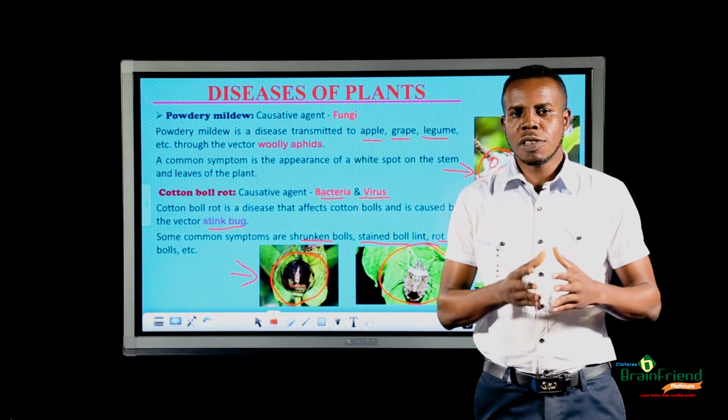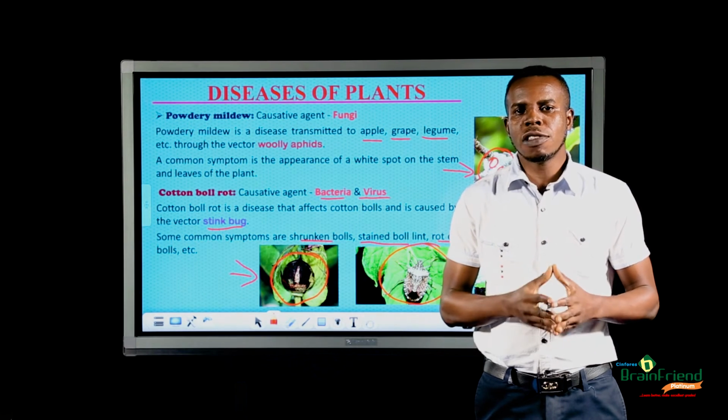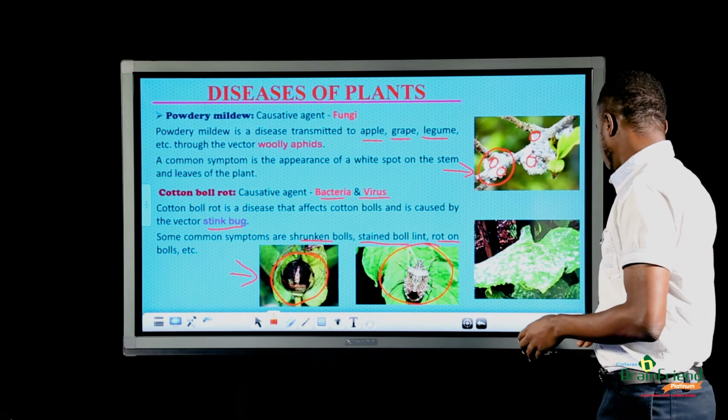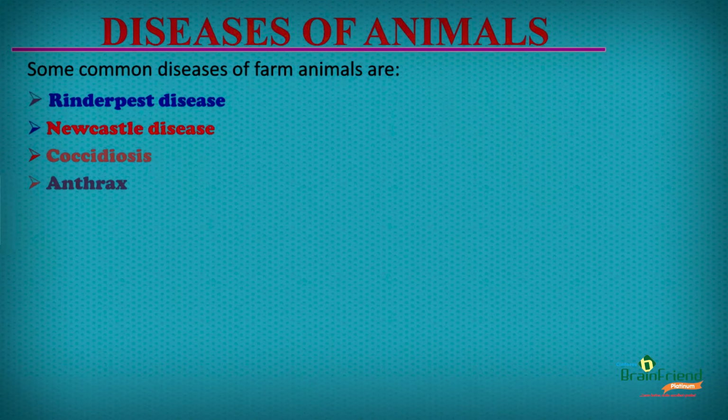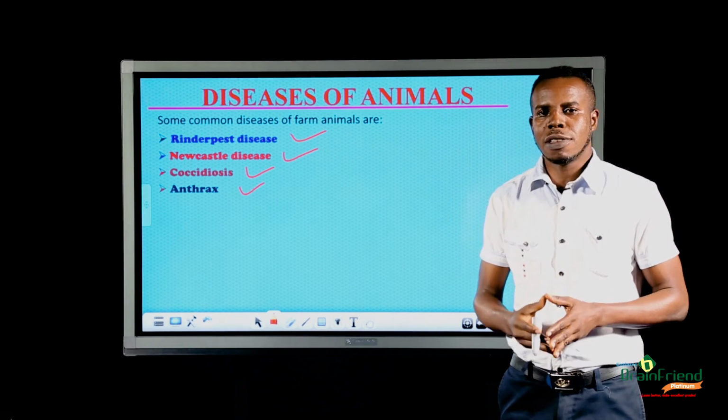Having looked at some diseases of plants, let us move on as we look at some diseases of animals of agricultural importance. Some diseases of animals that we are going to be discussing are the rinderpest disease, the Newcastle disease, coccidiosis, and the anthrax. Let us start by looking at the rinderpest disease.